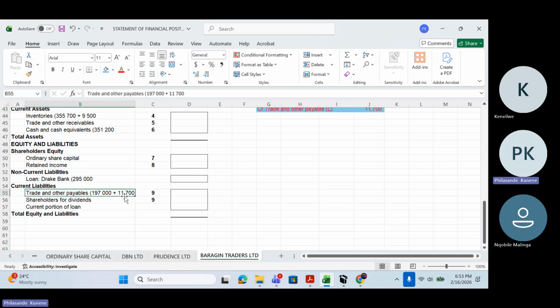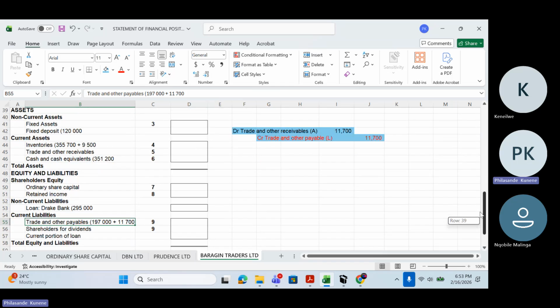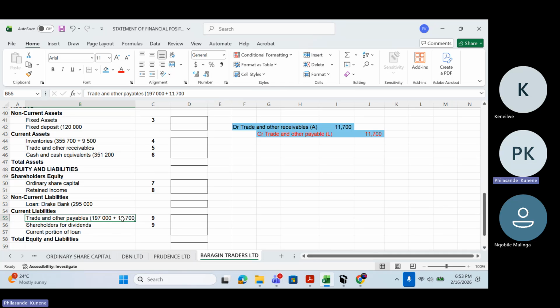It's either I add it on both sides or I subtract it on both sides. But at the end of the day, it doesn't make any effect because I'm moving it from this side to the other side. So we added it on the payables and then we added it on the receivables. But if it was the other way around, I was going to subtract it. In this scenario, I need to add it.